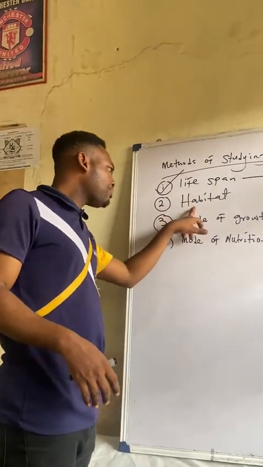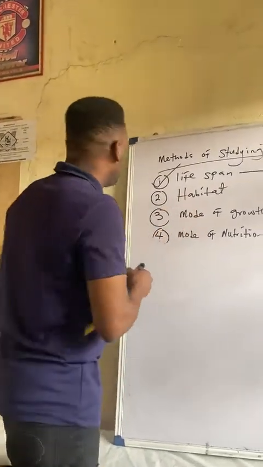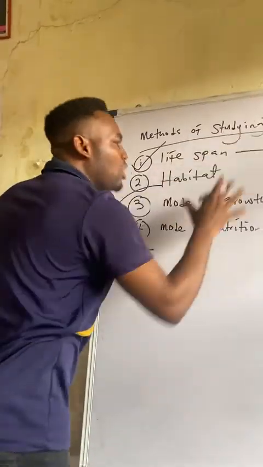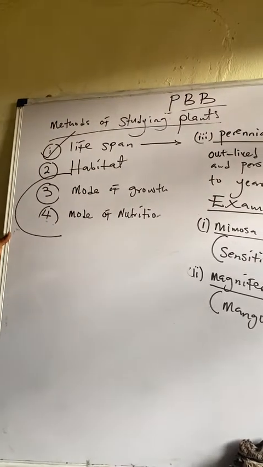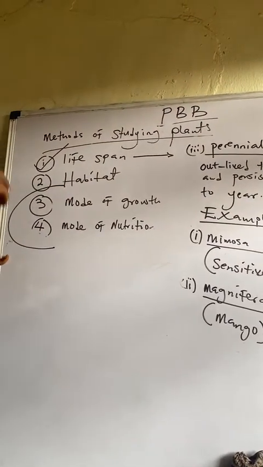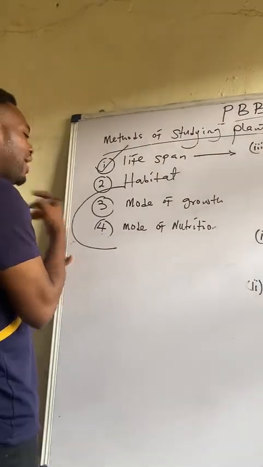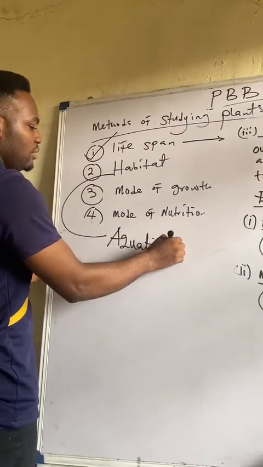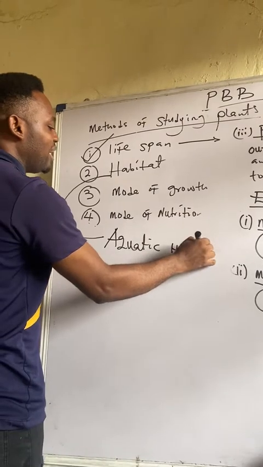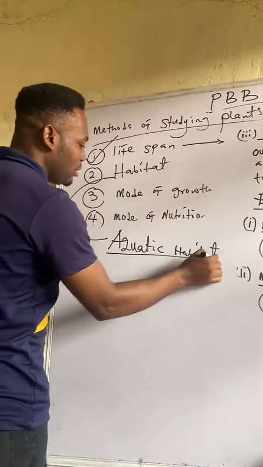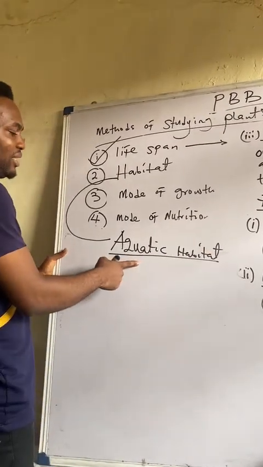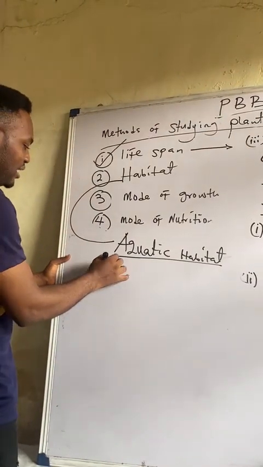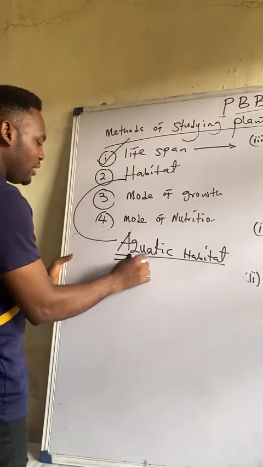But for now, in biology, usually we have 3 types of habitats. But for plants, what is important to us is just 2. Although we have 3 types of habitats. Number 1, we have aquatic habitat, and when we say aquatic, that's water bodies. Then the number 2 type of habitat we have is terrestrial habitat.